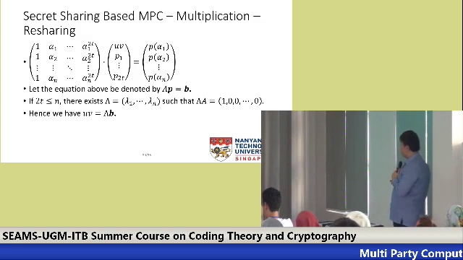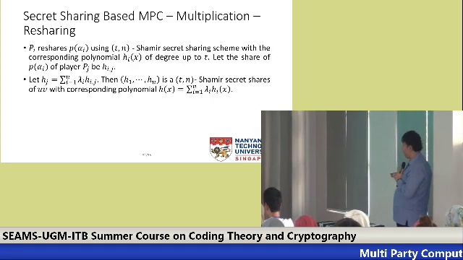Please take note that in here, although everyone knows lambda, we cannot just ask each player to calculate lambda i times P(alpha i) and then just publish, because remember, we do not want to reveal uv, we just want to reveal the shares. So what we can do is just reshare it again, P(alpha i) reshared using this hi, and suppose that now the share for our player Pj is hij.